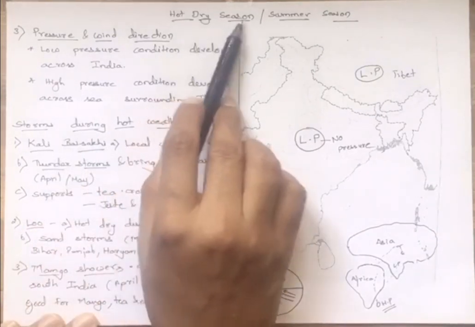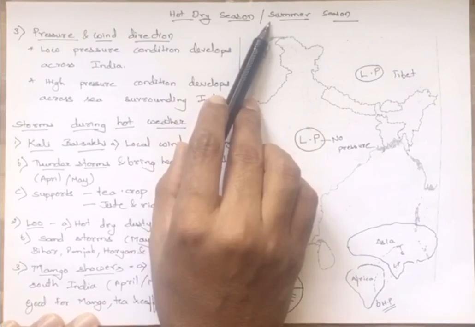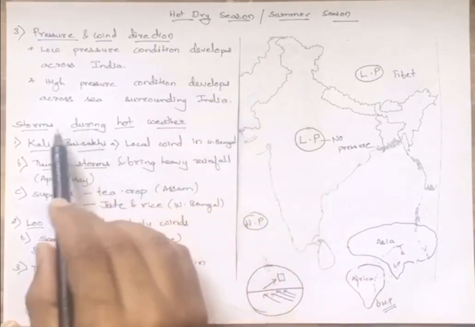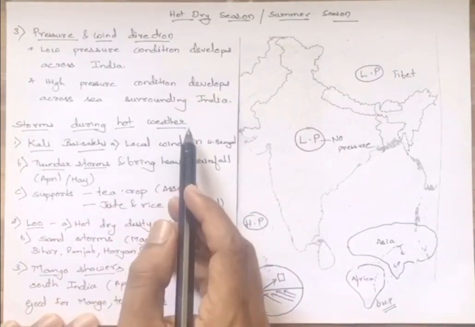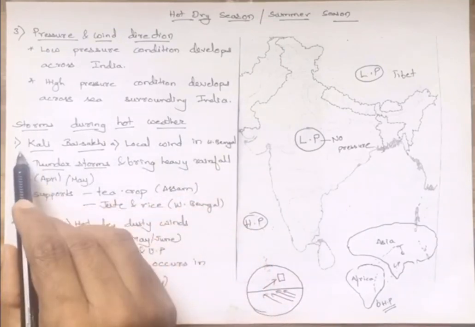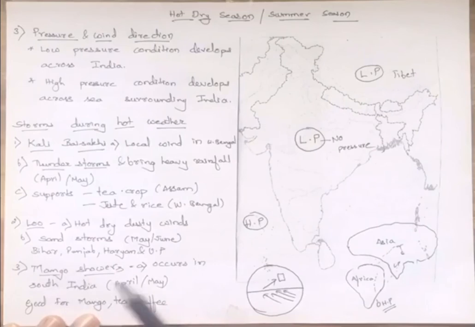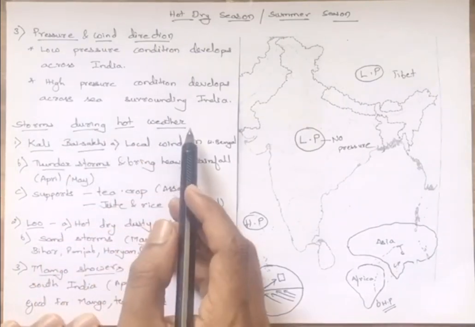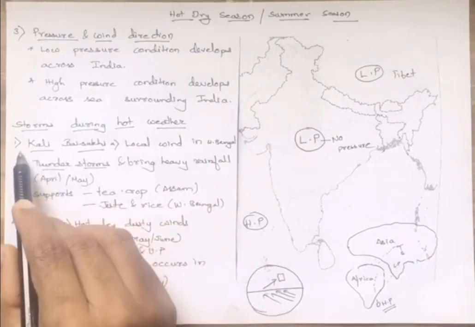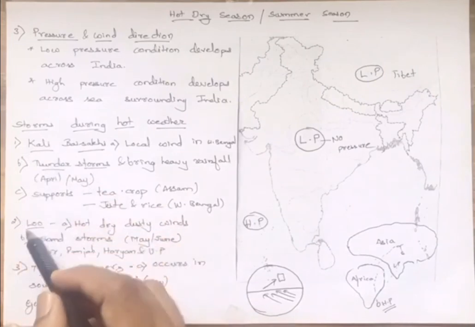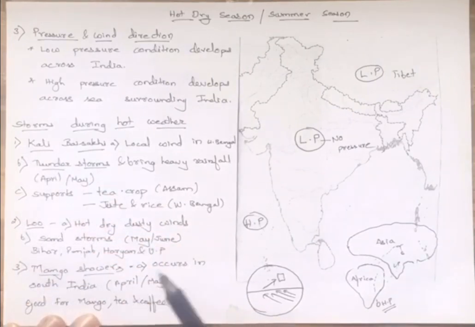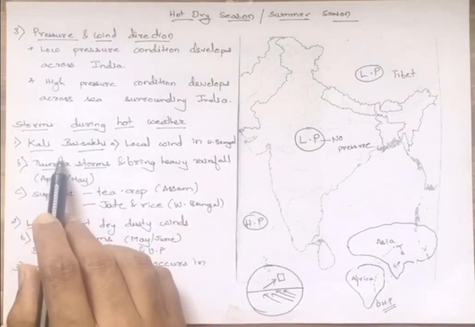Now during the hot dry season, another three things we need to remember, that is the storms during the hot weather season. Three storms we see: Kali Baisakhi, then we have Loo and the mango showers. We will see one by one what these are.